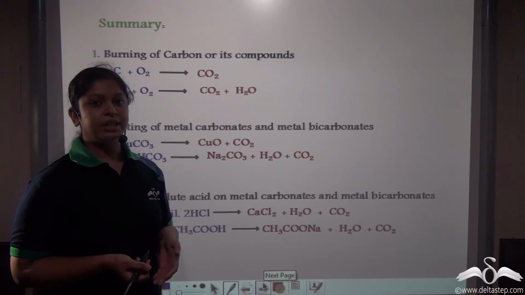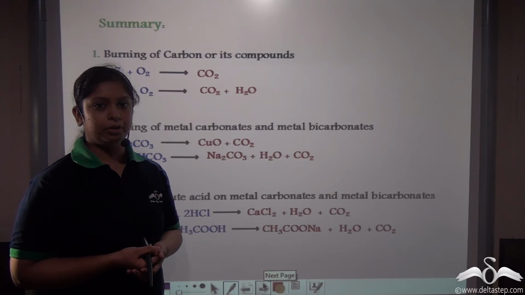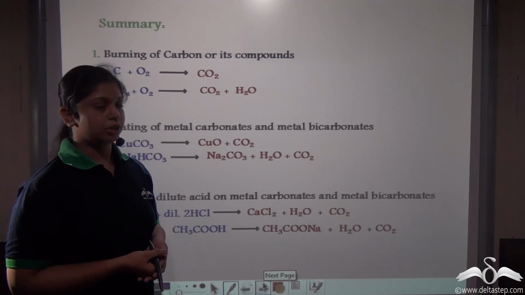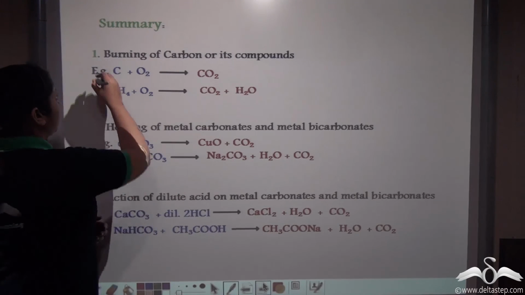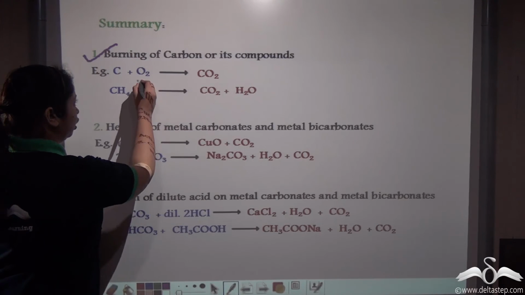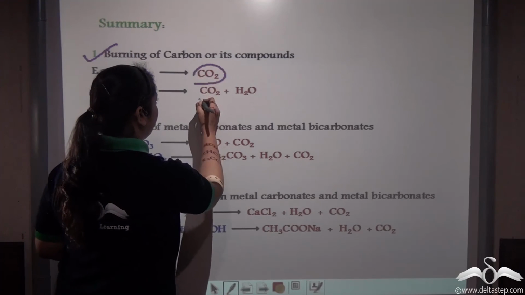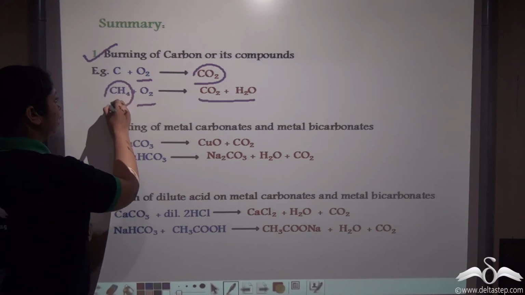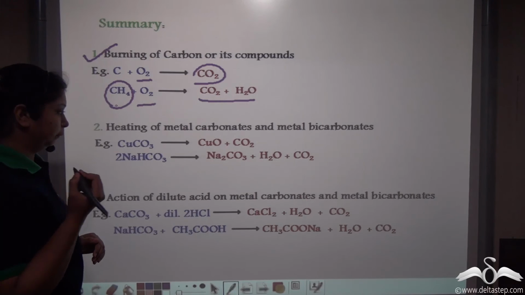So we have seen a number of ways to prepare carbon dioxide from carbon and carbon compounds. So to summarize, we can either burn carbon or its compound in the presence of oxygen to give us carbon dioxide, or carbon dioxide and water if you heat hydrocarbons like methane or ethane.